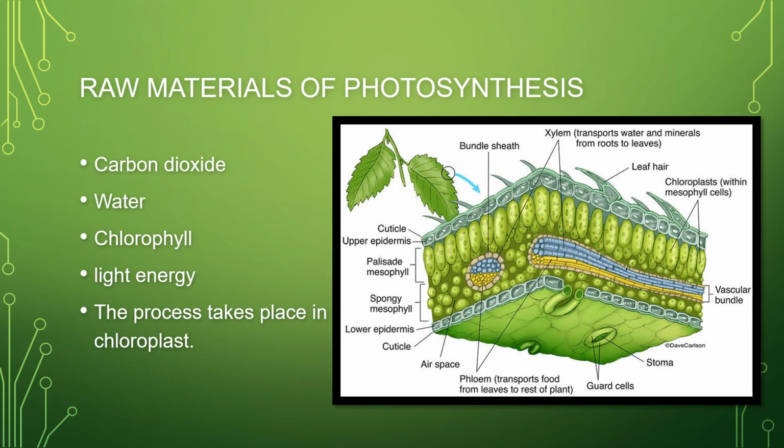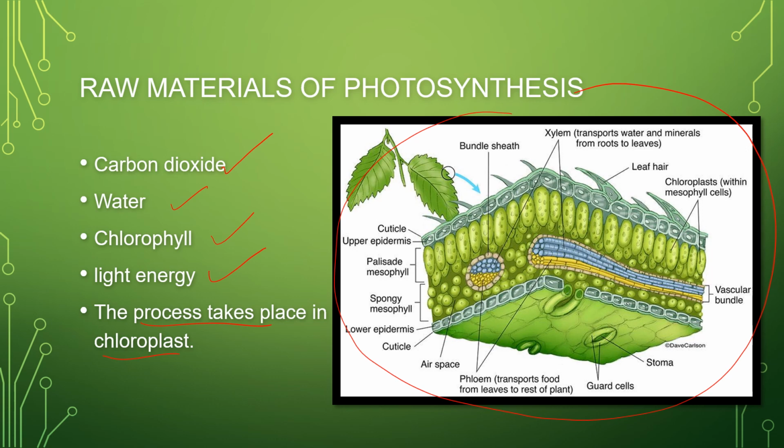Next, after the importance, we are here with the raw materials of photosynthesis. To perform photosynthesis, plants require carbon dioxide, water, chlorophyll, and light energy. The process generally takes place in the chloroplast. Okay, here we have taken the cross section, or internal section, of a plant leaf. Let us see in this leaf structure where photosynthesis is occurring.